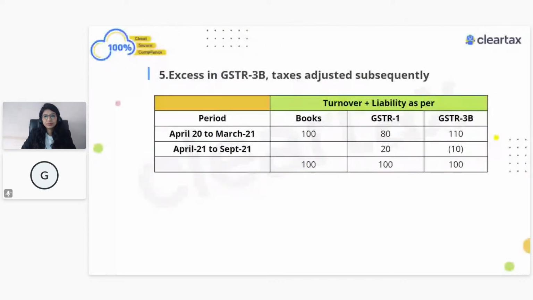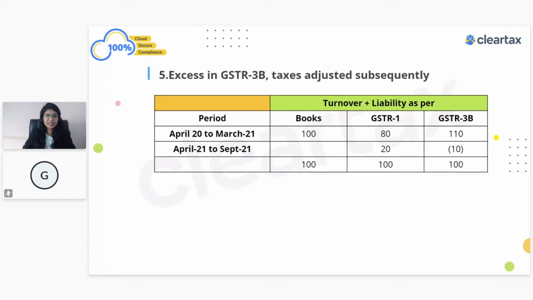This time, there was some sales credit note that I forgot to show. So my turnover as per my books of account was 100 rupees, but in April 2021 to March 2022, I have shown 110 rupees. I realized my mistake and adjusted that in the next year. So 10 rupees I have adjusted in the next year. Now again the same question: how much are you going to show in table number 10, table number 11 or table number 4 of your GSTR-9 form?